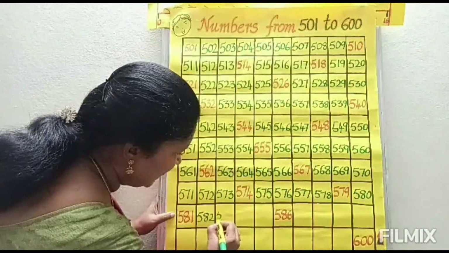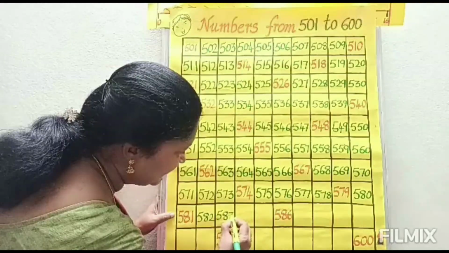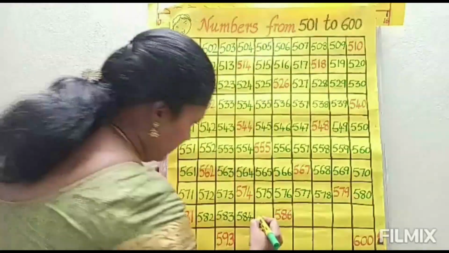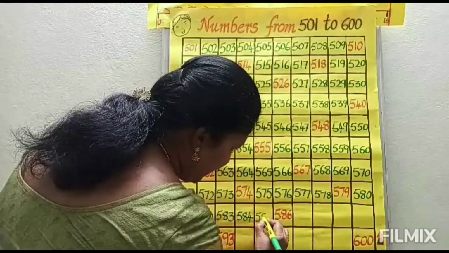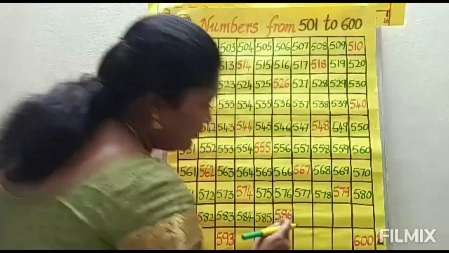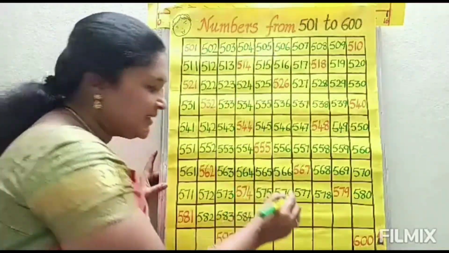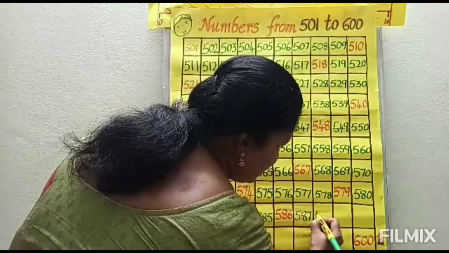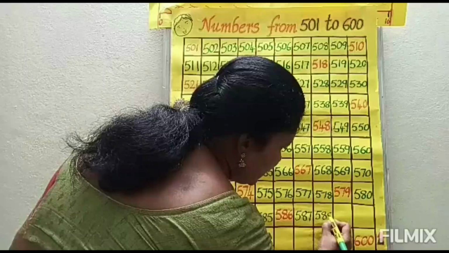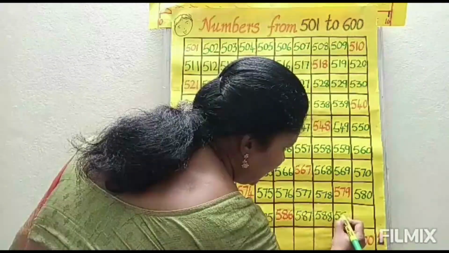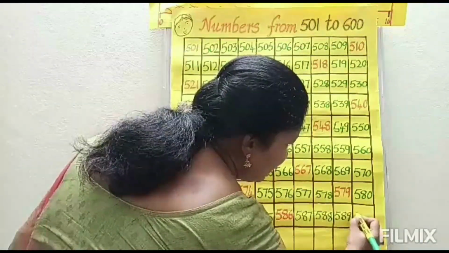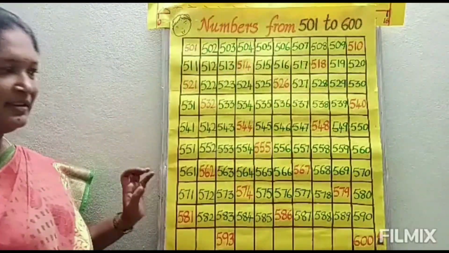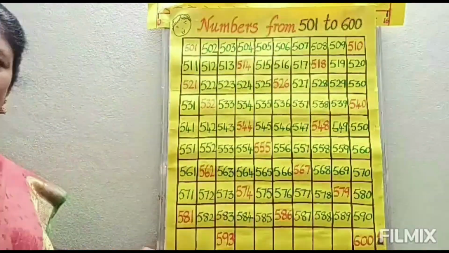582. 583. 584. 585. 586, already it is there. So 587. 588. 589. 590. 590, next which number will come children?